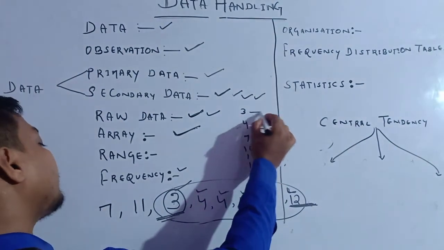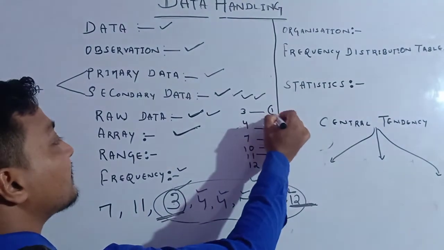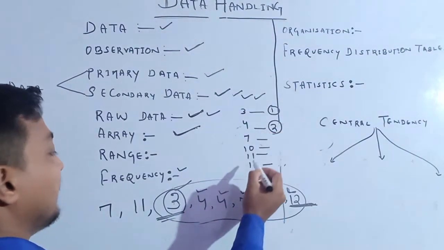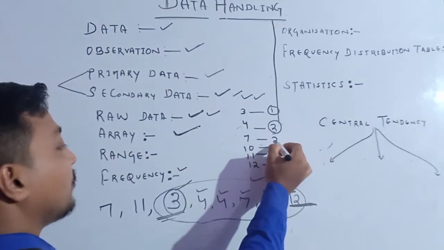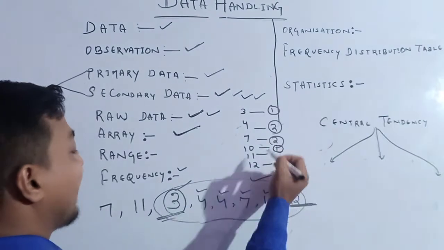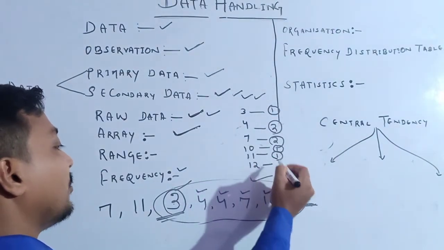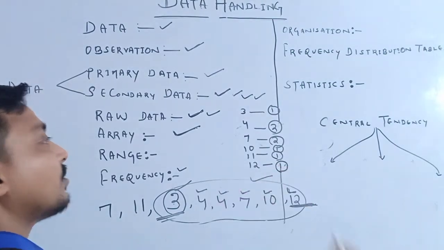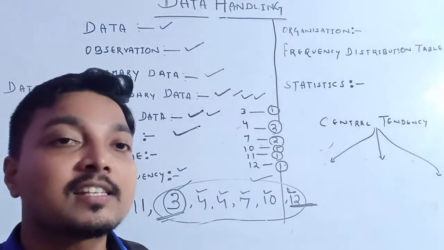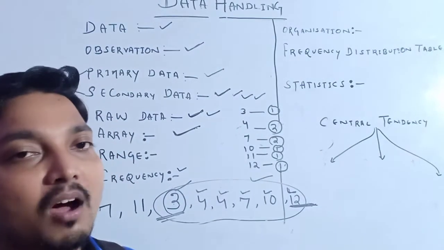See, 3 happened how many times? 3 happened a single time. 4 happened how many times? Twice. 7 happened how many times? Twice. Then 10 happened how many times? Once. 11 happened how many times? Once. 12 happened how many times? Once. Listen, the number of times an observation occurs is called the frequency of the observation.